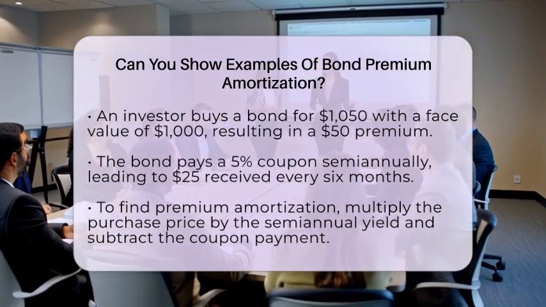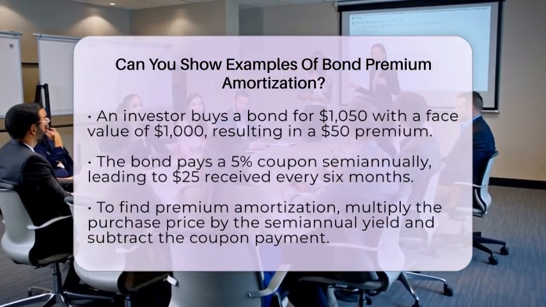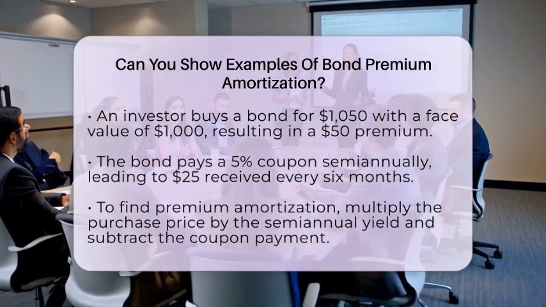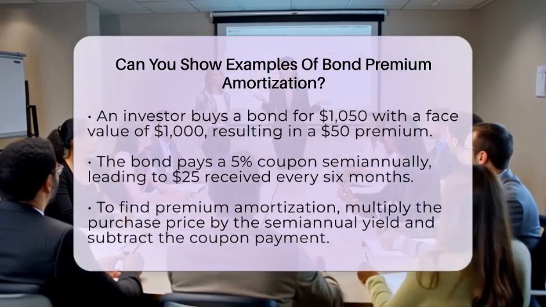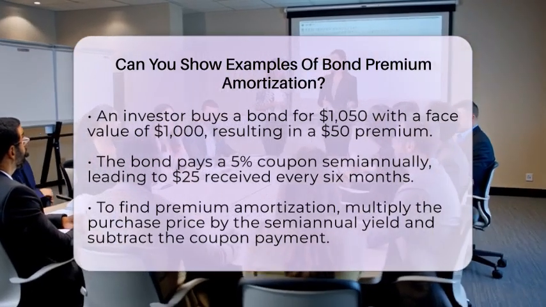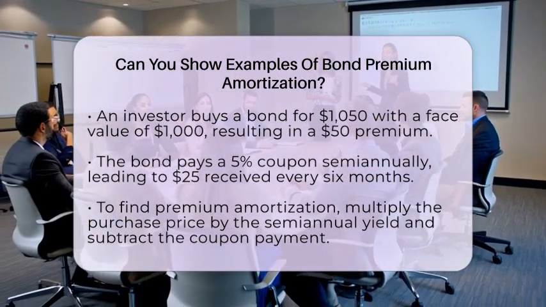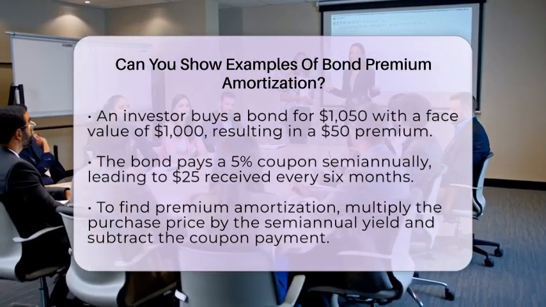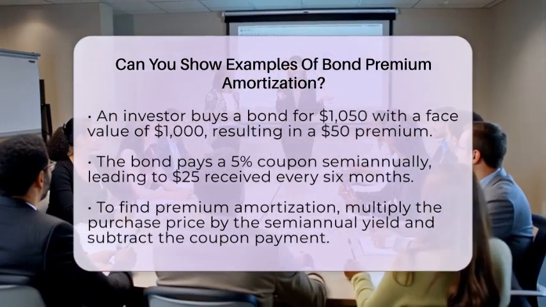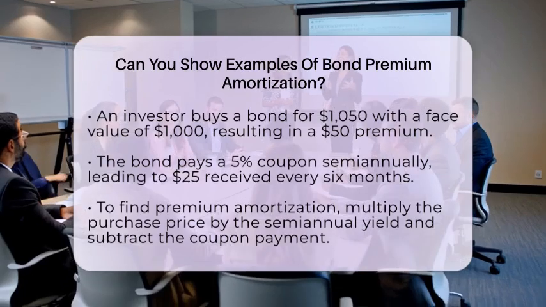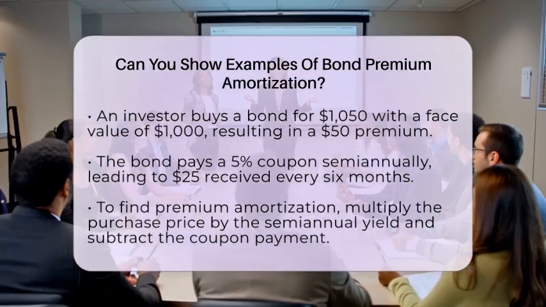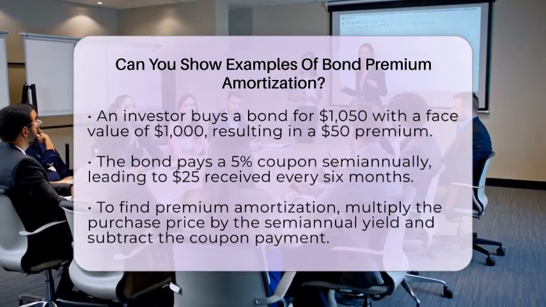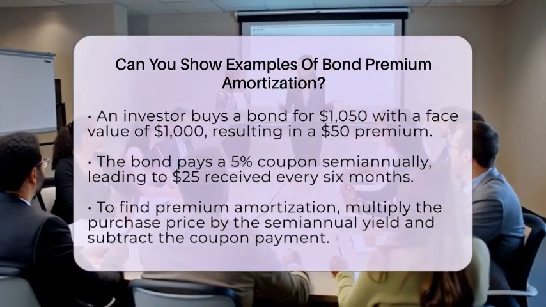The premium amortization for the first period would be calculated as follows: purchase price multiplied by semi-annual yield minus the coupon payment. So, $1,050 multiplied by 1.945% minus $25 equals negative $4.50. This means that $4.50 of the premium is amortized in the first period, reducing the bond's carrying value and interest expense.